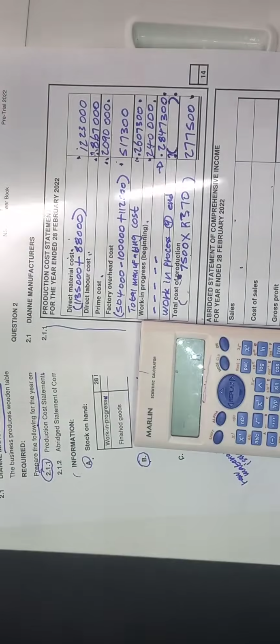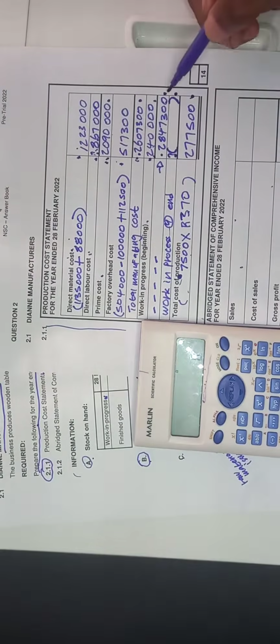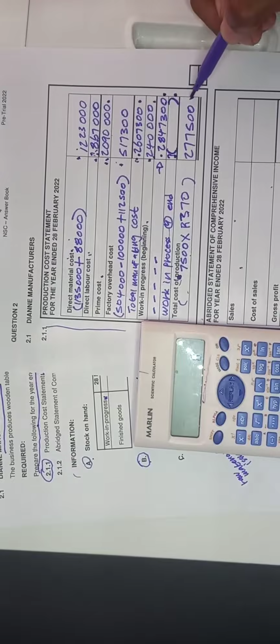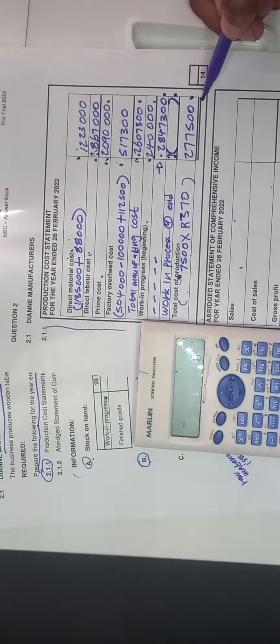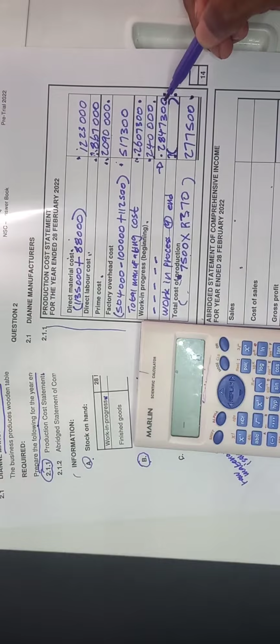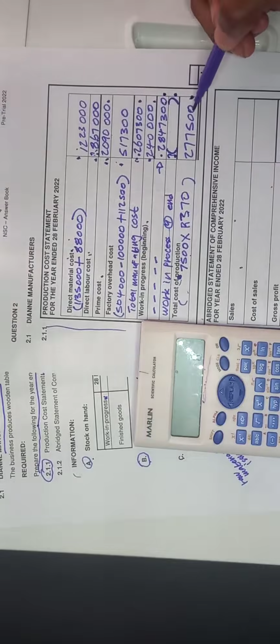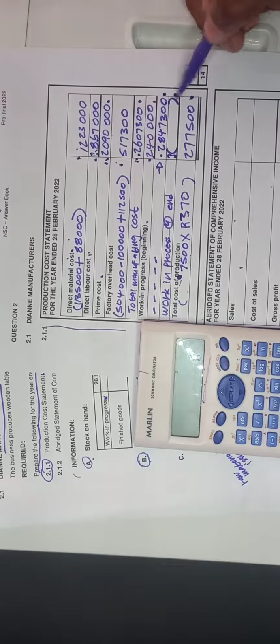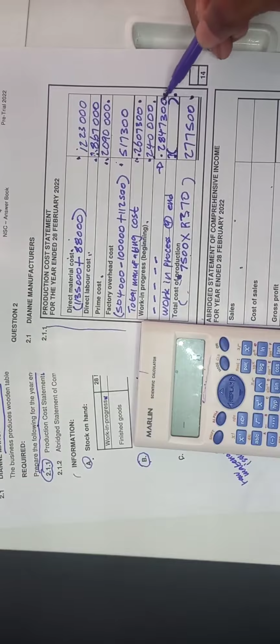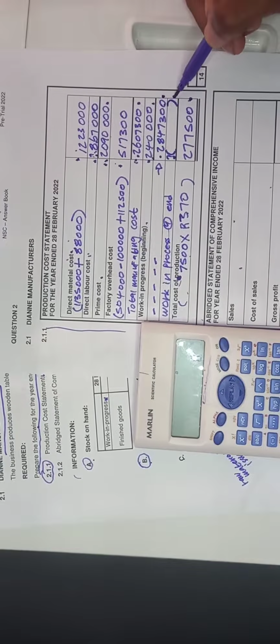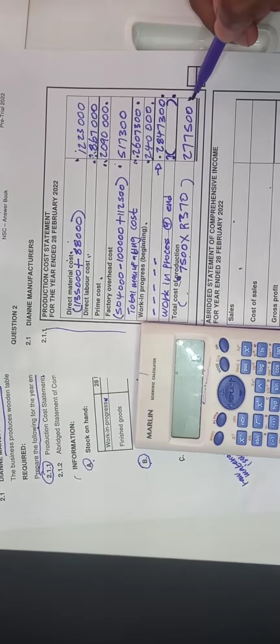So I hope you get it, guys. When we go down, we're supposed to say this one minus this one, and we're supposed to get this. Since we subtracted when we went down, when we go up, we add. But if we added when we went down, when we go up, we subtract.